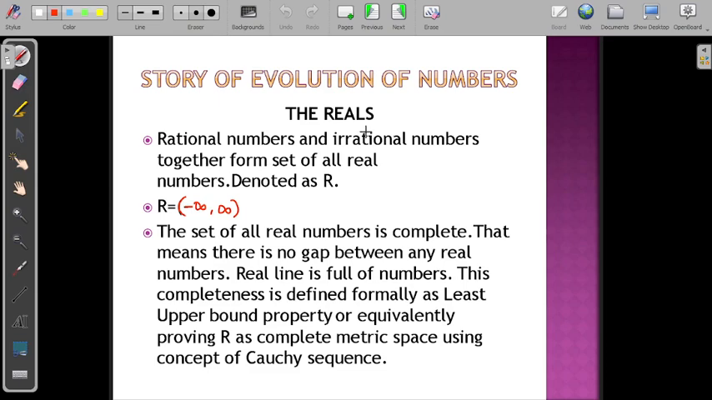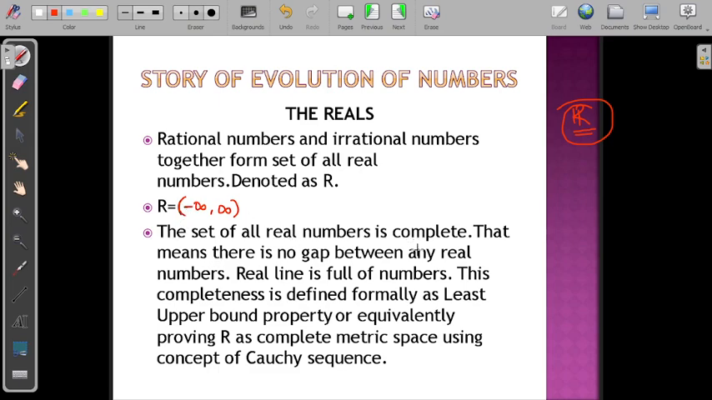Now let us come to the reals. What these real numbers are. Rational numbers and irrational numbers together form the set of all real numbers. Real numbers are nothing but these rationals and irrationals together, called the set of all real numbers, and it is denoted by capital letter R. It is called scripted R, and we can write the set of all real numbers in interval form as minus infinity to infinity. So the set of all real numbers.